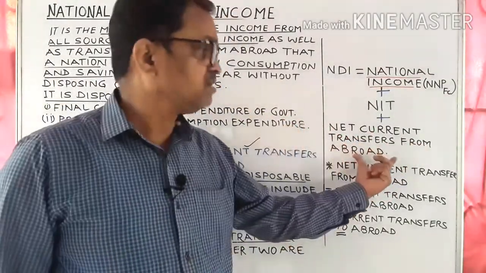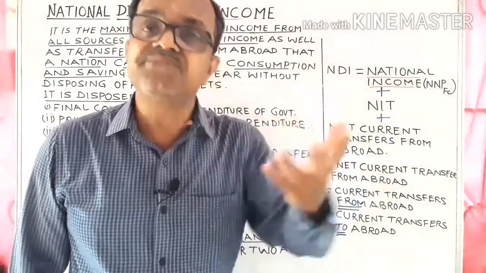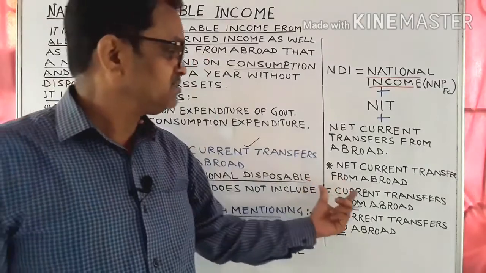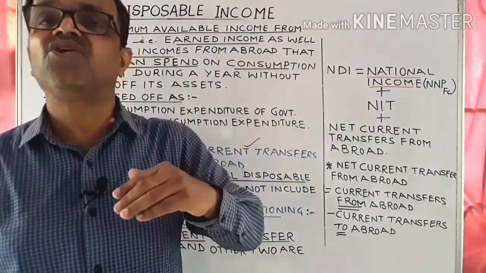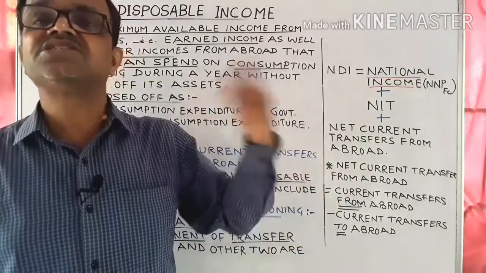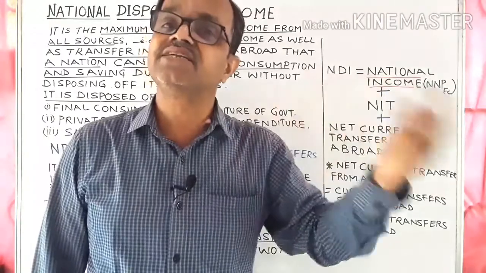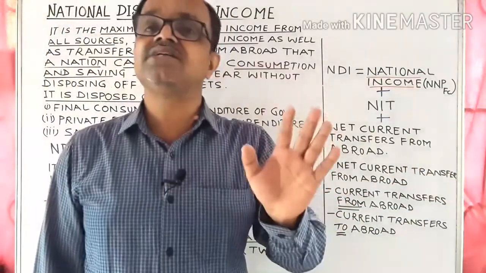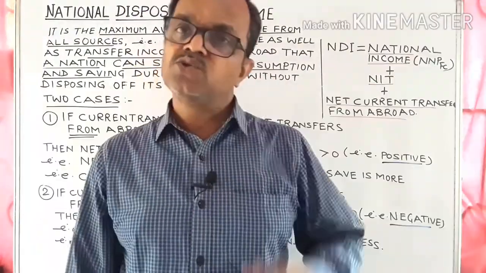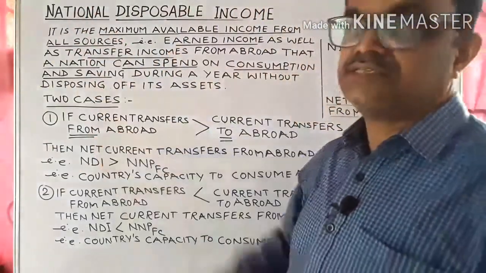Now this third component, net current transfers from abroad, is the difference of two components. One is the current transfers from abroad, that is what we receive from abroad in the form of gifts, donations, charity, etc., and the other is what we pay to other countries in the form of gifts, charity and donations, etc. The difference of the two is equal to net current transfers from abroad. Now look at these two cases.